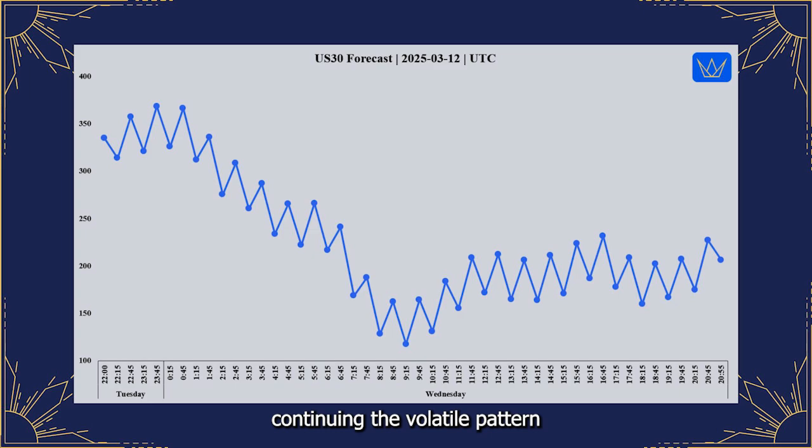Continuing the volatile pattern from previous days, the mass pressure chart for the US30 on Thursday reveals a market still dominated by pervasive intraday volatility and highly erratic fluctuations. Similar to Wednesday, a subtle bearish bias might be inferred, but the overriding characteristic remains extreme choppiness and a lack of clear directional conviction. This indicates a continuation of the highly unpredictable trading environment for the US30.